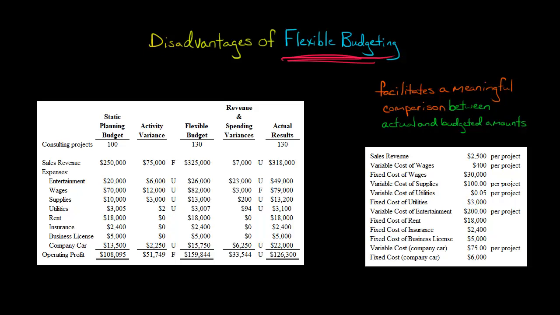The company can't just be an empty shell. But there's also a variable component: as you take on a lot more clients, you hire more people, you're going to have more wages, or your existing workers will work longer hours and so forth. So wages could be seen as a mixed cost with a fixed and variable component.